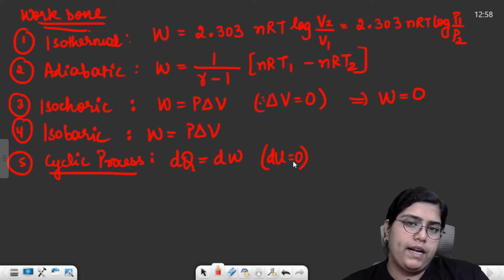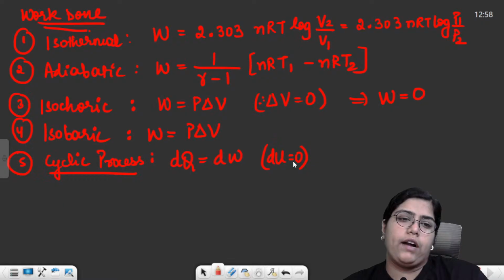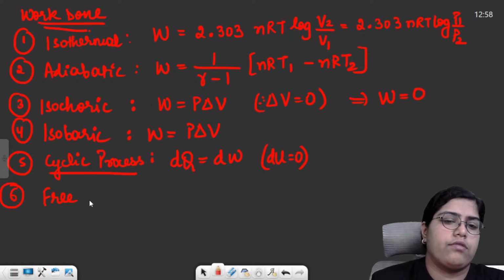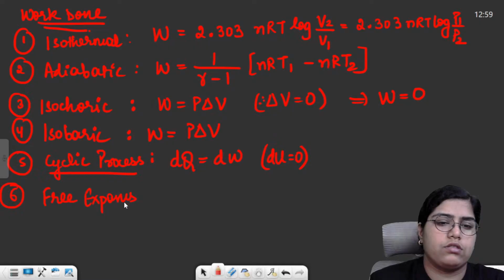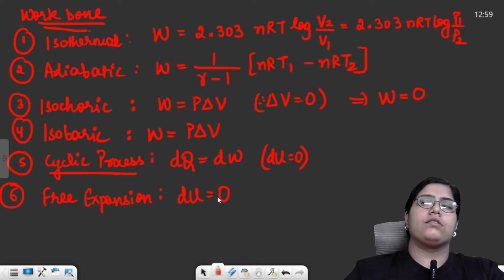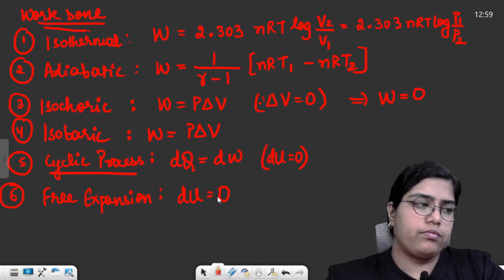Then there can be a melting process or a boiling process. Apart from these, one most important thing, especially for statement based questions, is free expansion. In free expansion, the total change in energy is 0, delta U is equal to 0.